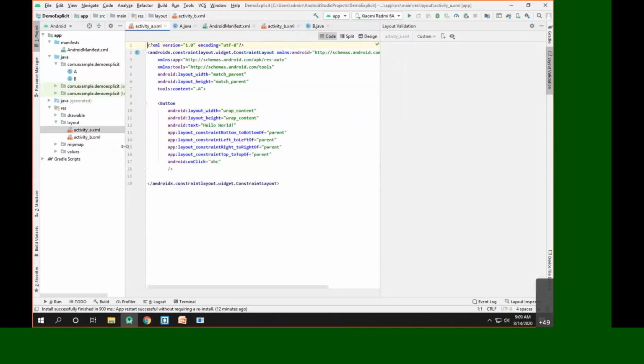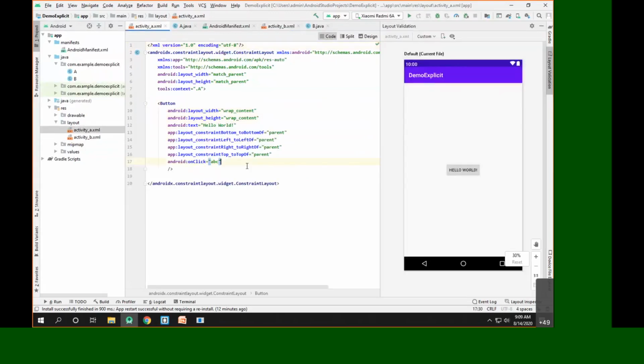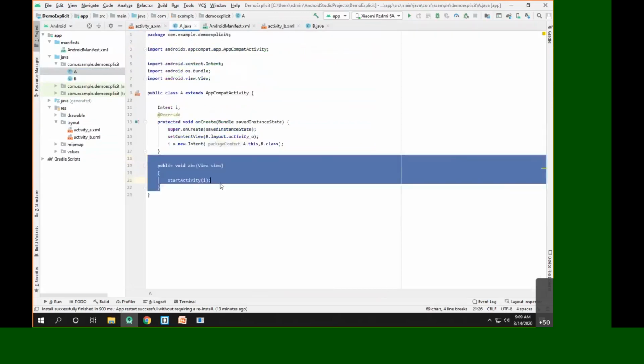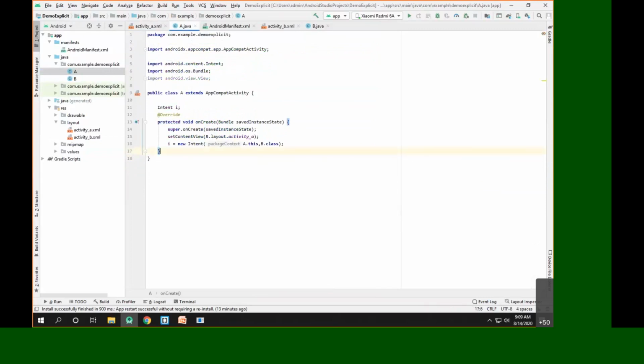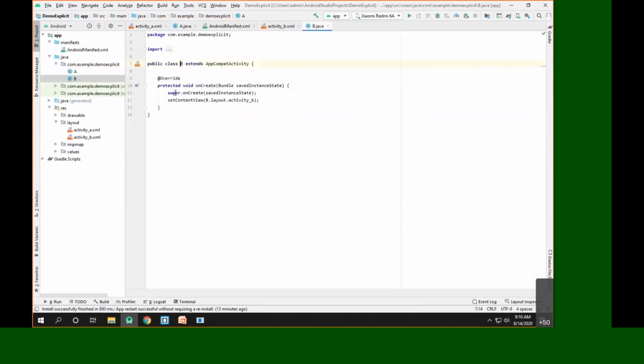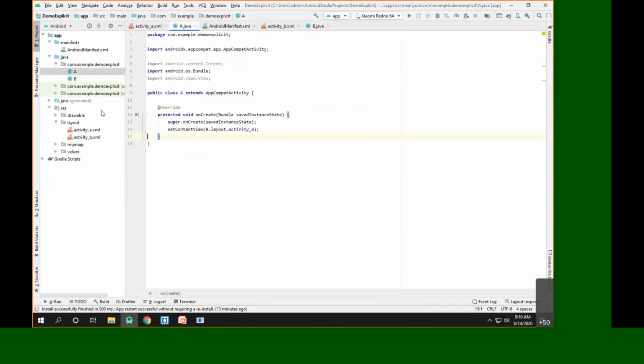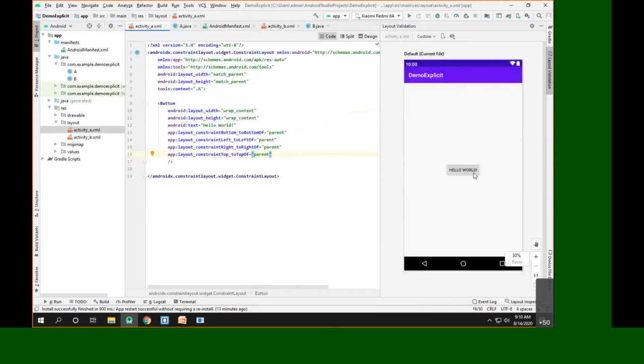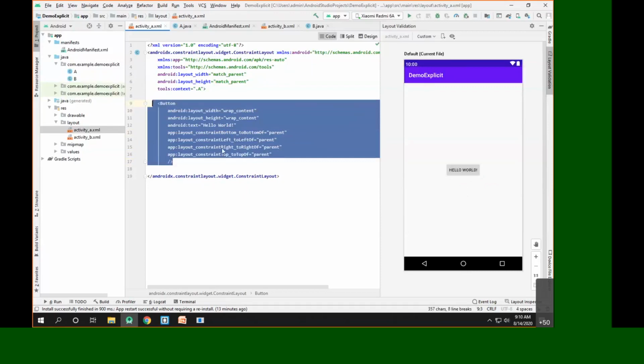So for that, suppose this is our button, available by default, and this is our activity. By default, when we create our activities, this is how our activity will look. Whenever we have blank activities, they will look in this way. And now what we want here is whenever we click on this particular button, we have to perform some kind of action. So for that, we'll identify the tag which represents the button. So we know this is a tag which represents the button.